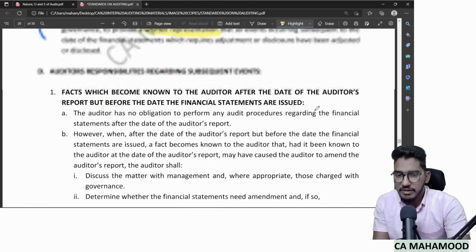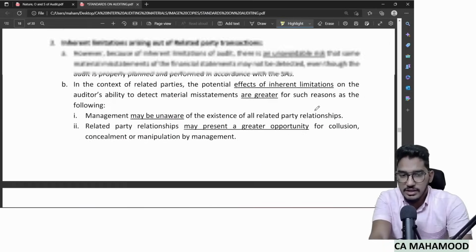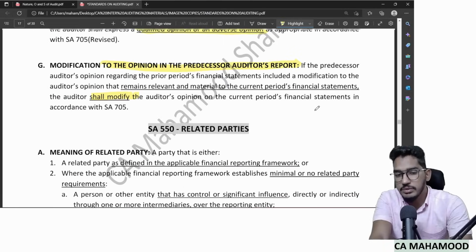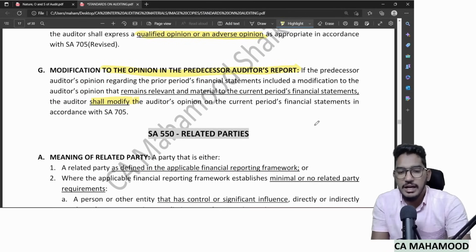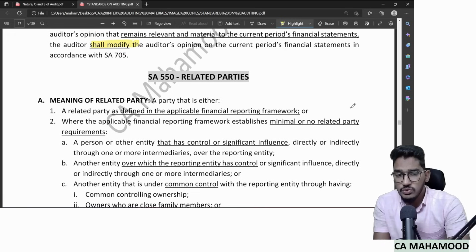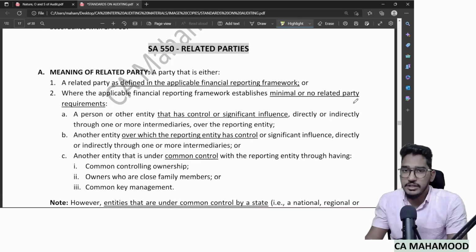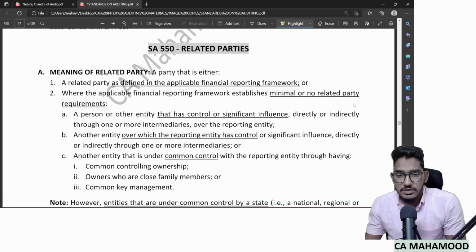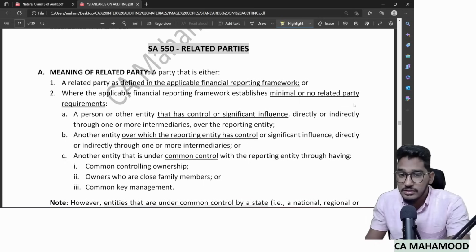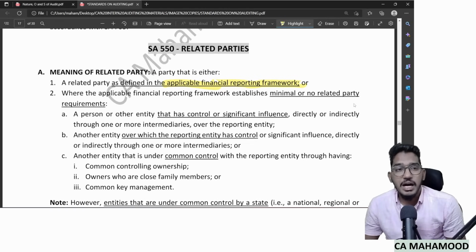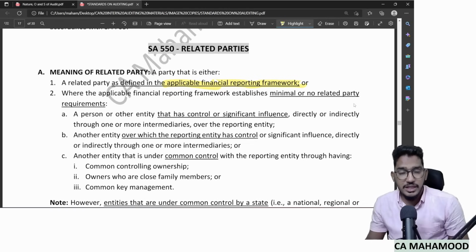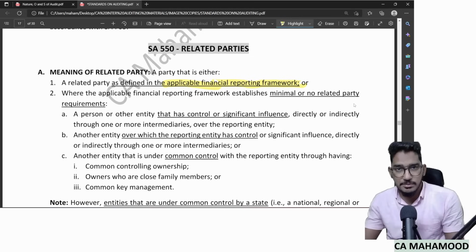If I go to SA 550, the first thing in the standard is that they have defined the term related party. Here, ICAI has played it very safe. When it comes to the definition of related party, they have said it is a party that is a related party as defined in the applicable financial reporting framework. So in case the applicable financial reporting framework has defined the term related party, that only will come under related party.